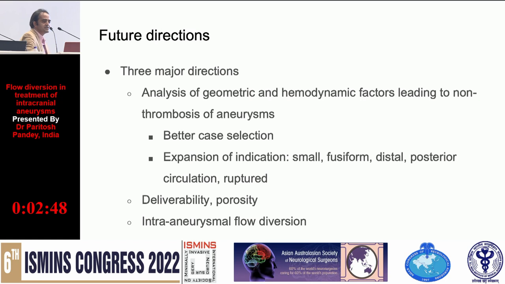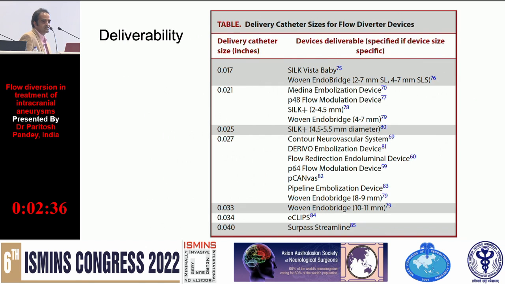So future directions, there are 3 major directions. We have seen that around 15 to 20% of the aneurysms still do not thrombose. So we have to do better case selection, and also expansion of indication. Then all these catheters initially used to be delivered through a 27 microcatheter. Now we can use some of these in 17 microcatheter and 21 microcatheter, which are much more steerable.